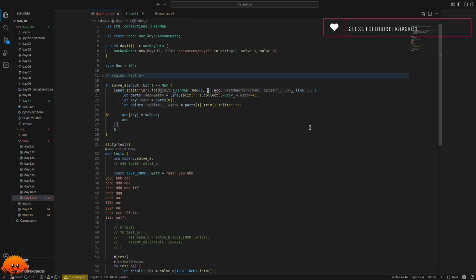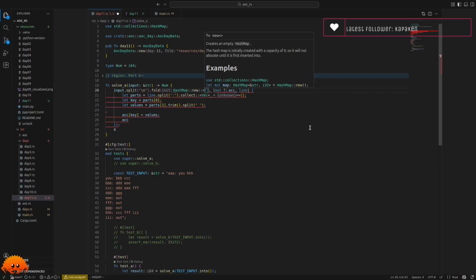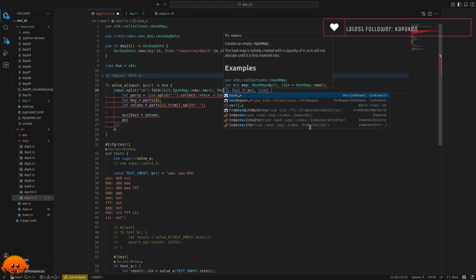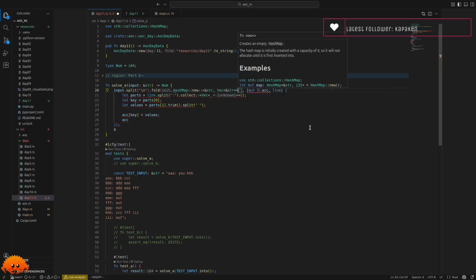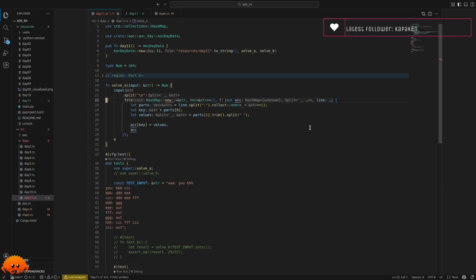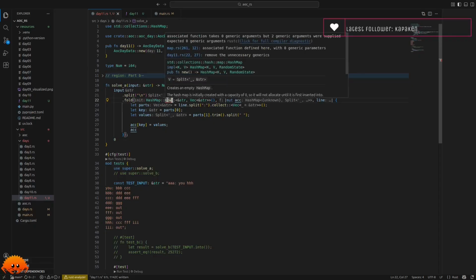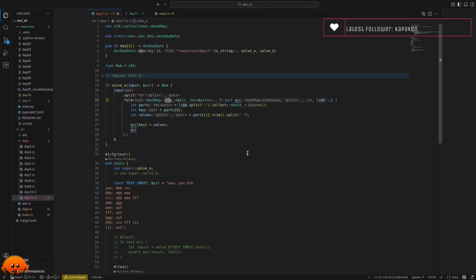And the type inference should... we have to say mut, of course, otherwise we cannot mutate it. But the type inference is not sure what we want here in the end, so we have to tell it that we want an answer mapped to a vector of answers. And now the compiler should be happy, but it isn't because I used the generics on the function, but we don't need the generics on the function, we need it on the type. So this should work. Okay, yeah, this needs to be collected.